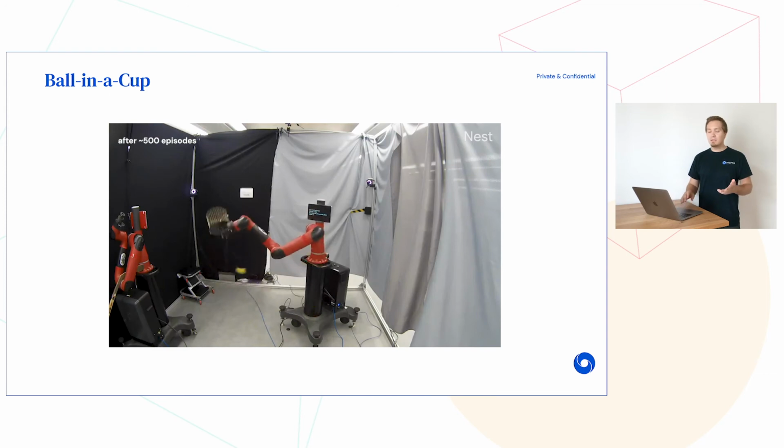To show the generality of SSIs, we employed the same set of auxiliaries we used before when learning to lift the green block, and we applied them to the ball in a cup task, with the SSIs now targeting the yellowish color of the ball. Early in training, the agent learns to swing the ball, which facilitates exploration for eventually learning to catch the ball with the cup. This as well is trained completely from scratch, purely from pixels and proprioception.